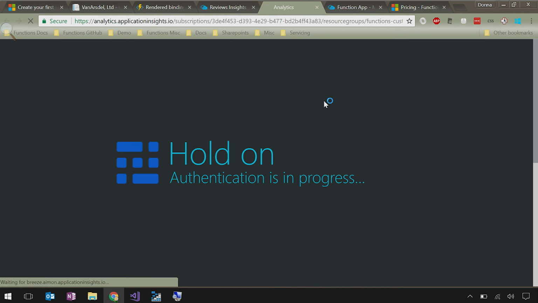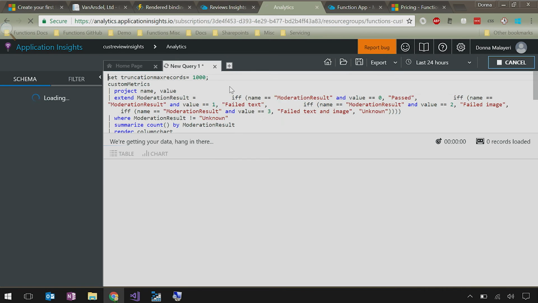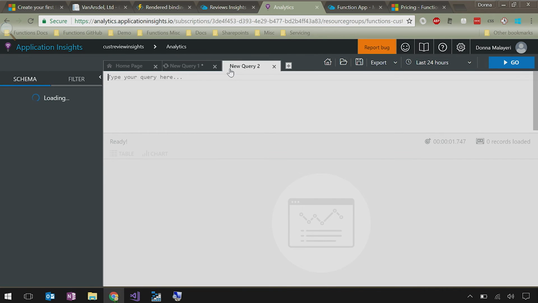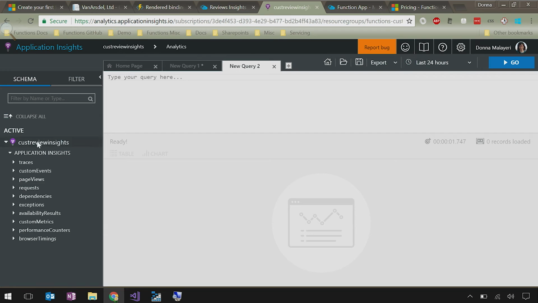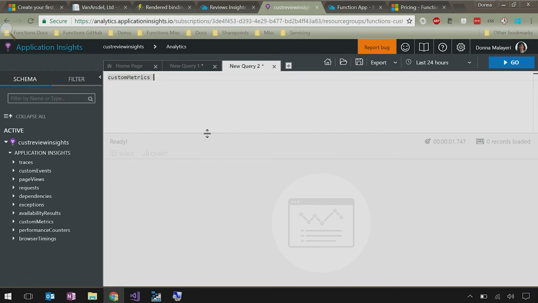So what you could do is go into the analytics portal, and this is where the real power is. Here you can write queries with a SQL-like language, and it has a bunch of IntelliSense, so you can filter on the different properties. Here, our functions have run a few times, so we should have the built-in metrics.